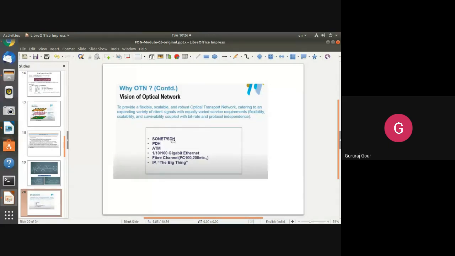You can see it is going to support all these different protocols like SONET or SDH, PDH, that is plesiochronous digital hierarchy, ATM, that is asynchronous transfer mode, and even GigE, that is the Ethernet protocol, 10 gigabit Ethernet protocols. It even supports fiber channels up to 100 or 200, along with IP.